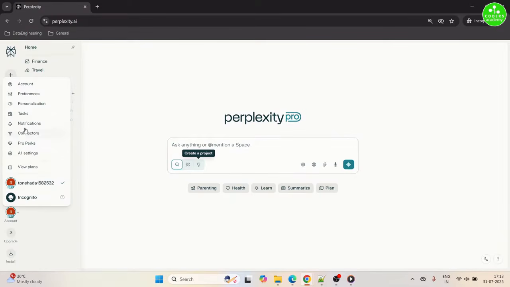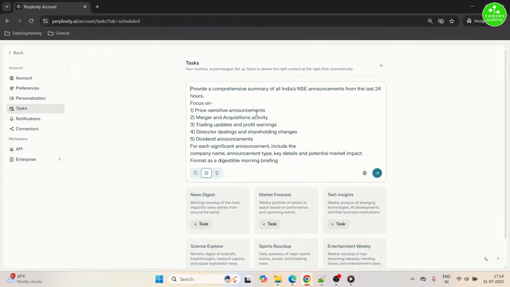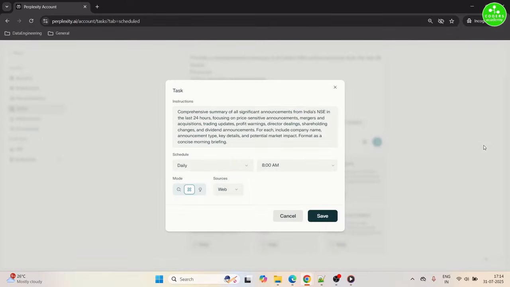In a second demo, we'll go through the task feature in Perplexity. So here we'll use the deep research functionality from Perplexity. Our prompt is to give me a comprehensive list of all the Indian NSE announcements in the last 24 hours to focus on price sensitive announcement, M&A activity, trading updates, profit warnings, director dealing, shareholder changes and dividend announcements. And I want the result in a very digestible format.